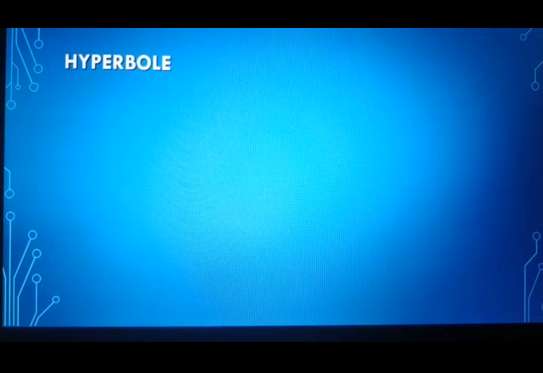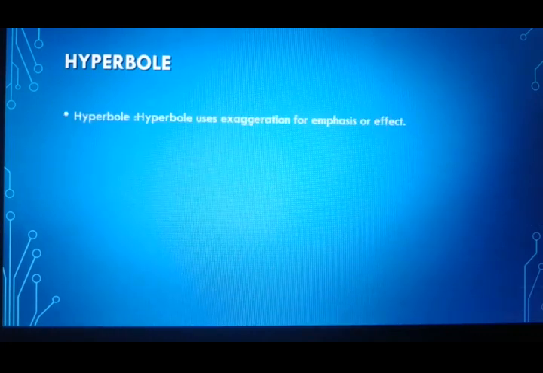We are going to start with a new one, that is hyperbole. The people are habitual of saying something or they exaggerate certain things. So even when we say something, I want to compare it, I want to show it on a large level. So I exaggerate my sentences or I speak myself. So that sort of figure of speech is called as hyperbole. Hyperbole uses exaggeration for emphasis or effect.